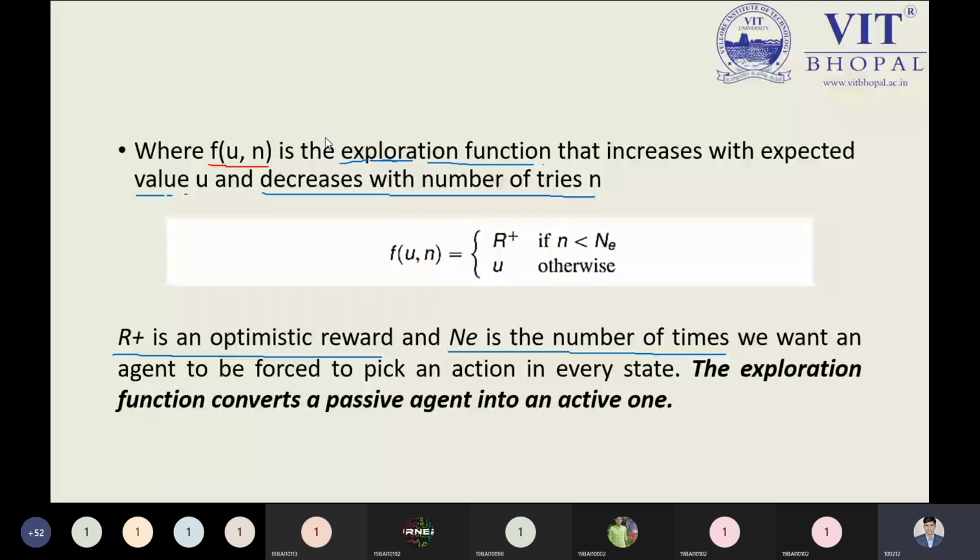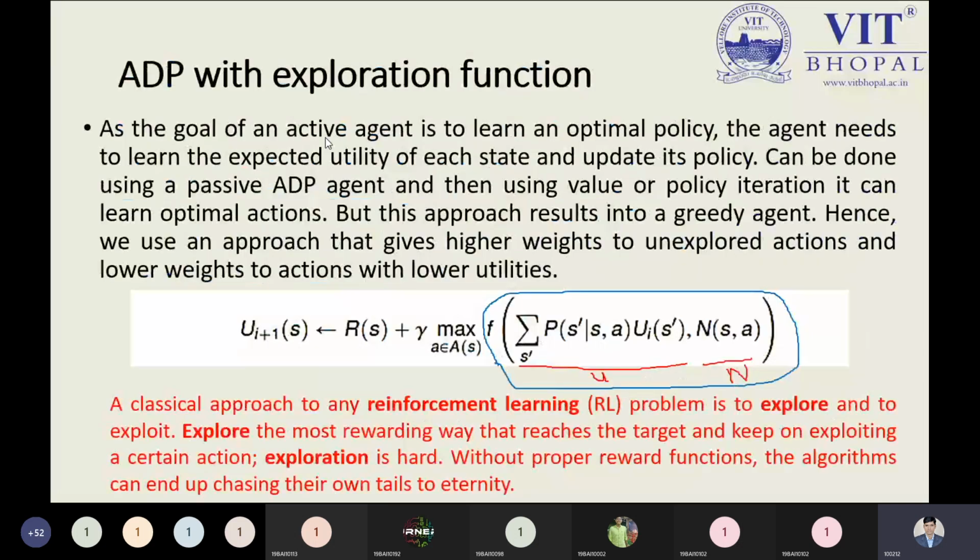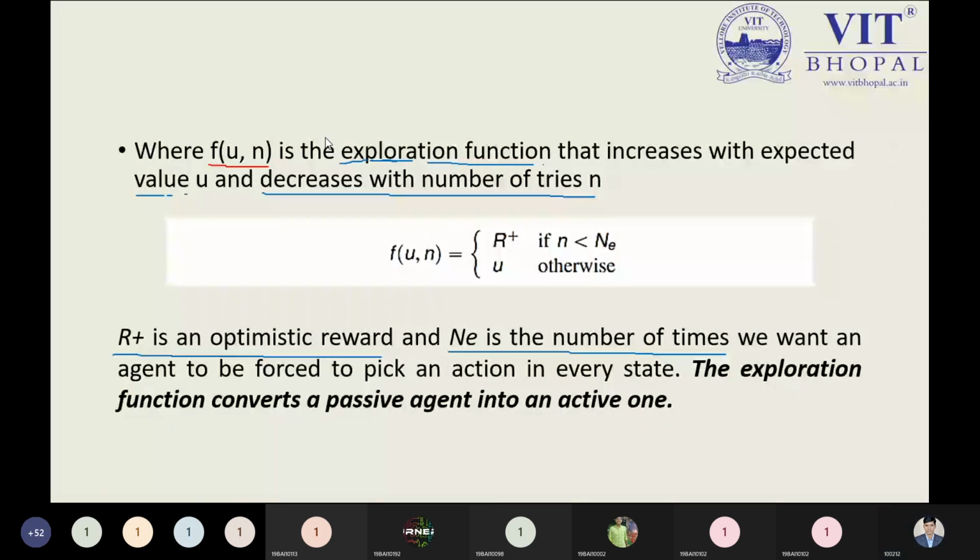That is the point. So this is just the idea about ADP with exploration function. I have explained my idea within two slides, that is, ADP with exploration function and nothing else. So we will not need to bother about other things, but I have explained my idea with the help of various real life situation examples. It is not written over here, but you can try it in the examination properly in a summarized way, so I can understand if I give you this kind of question.